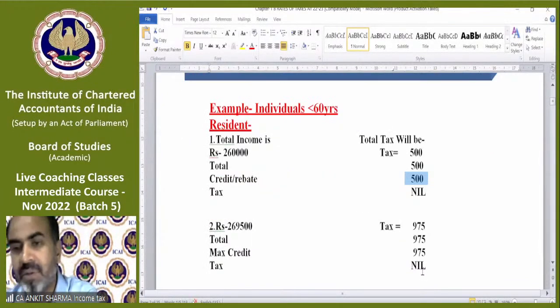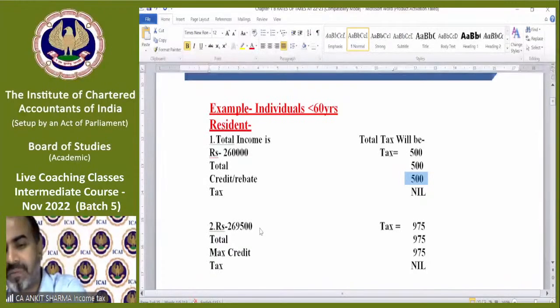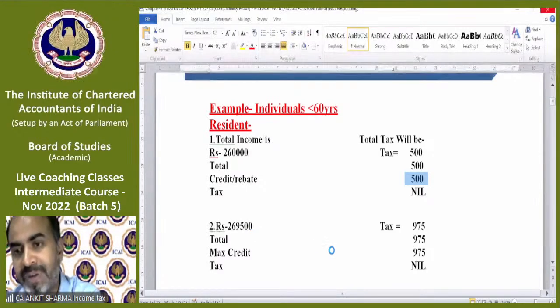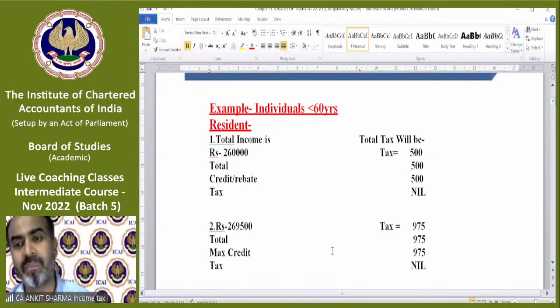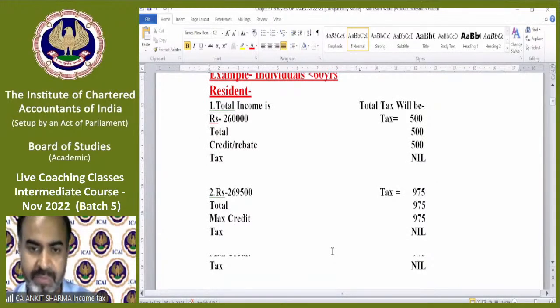Fine. The other example, if your income is 2,69,500, suppose, then tax will be calculated on 19,500 because 2,50,000 will be exempted. The tax will come to 975 rupees. Again, you can claim 12,500 rupees rebate, but of course the tax is 975, so the maximum credit can be up to 975. Your tax cannot be negative due to rebate.